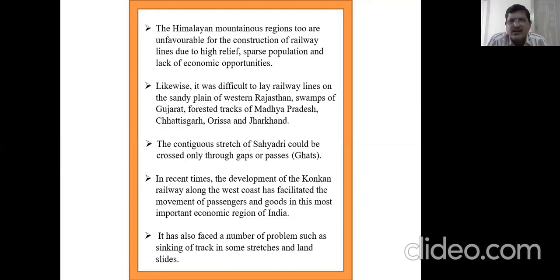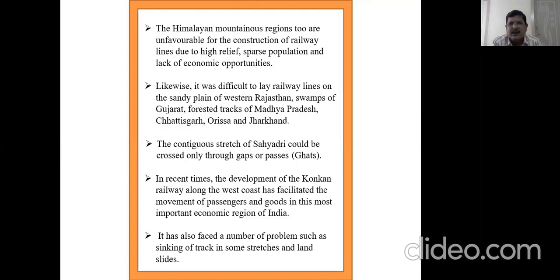The contiguous stretch of the Sahyadri could be crossed only through gaps or passes of ghats. So the railways had to find the gap and then lay the tracks. That's why when you cross some ghat area, you find a lot of turnings of the railway track.